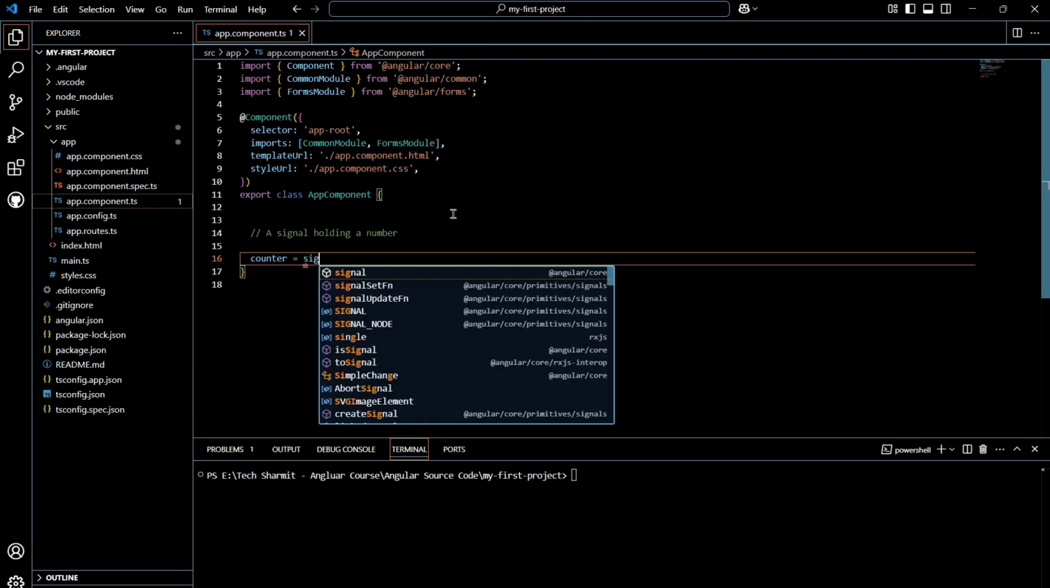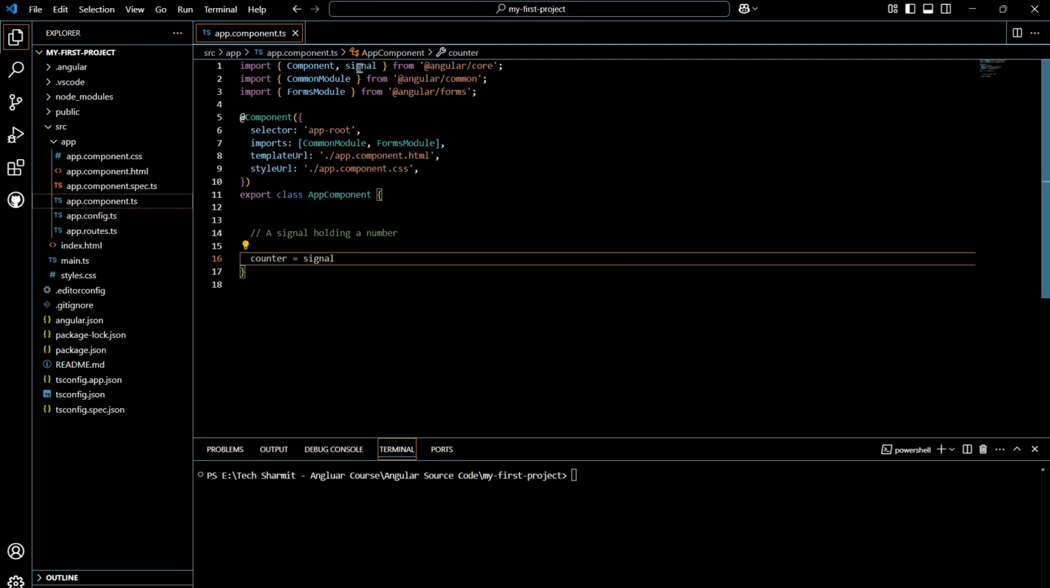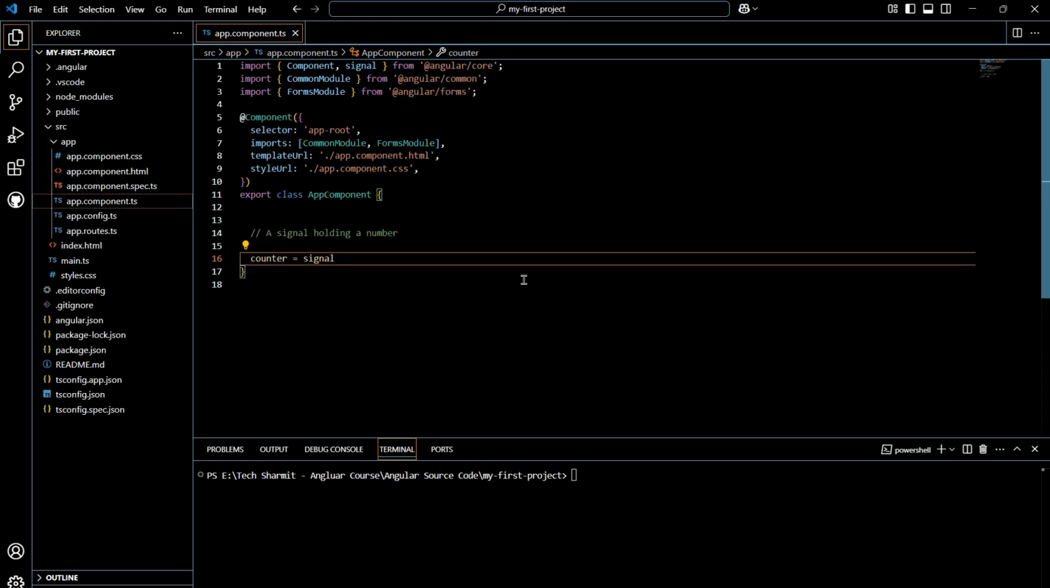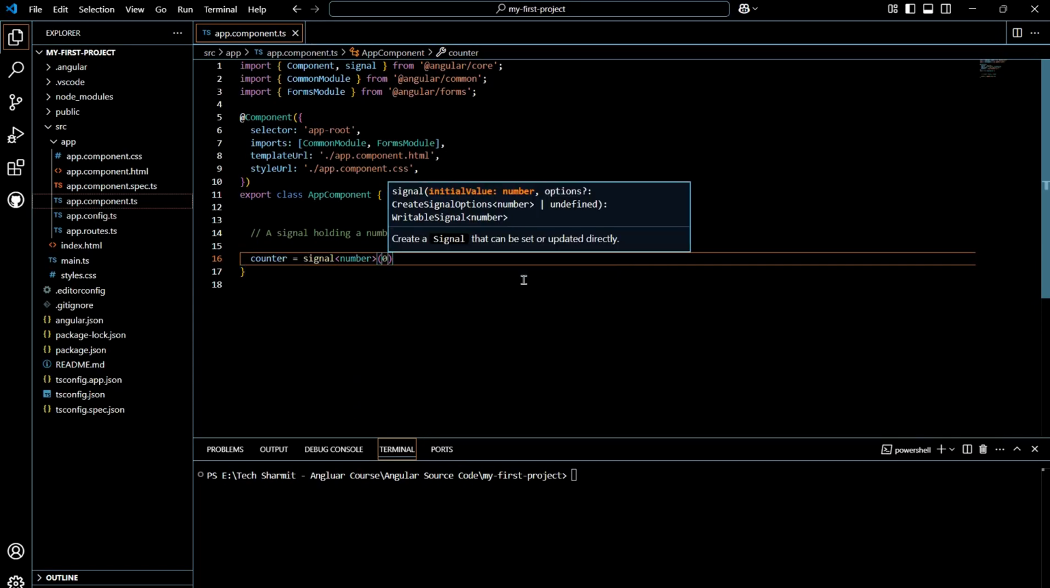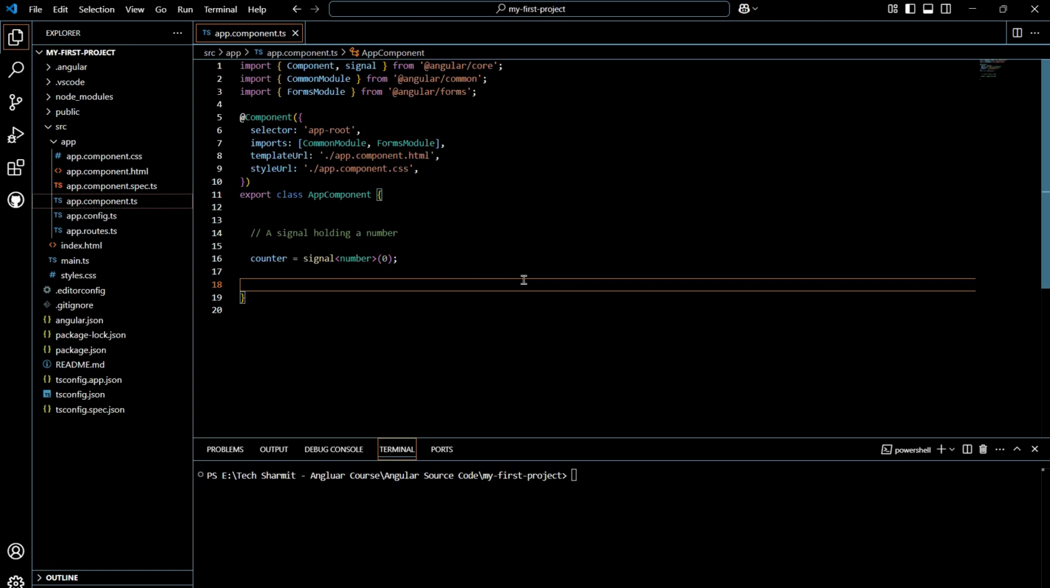equal signal. So remember one thing, this should be imported here. If I click enter, you can see it is automatically imported, but in your case if it is not imported, make sure to import it because without this it won't work. Okay, so we have imported this thing. Now you can define the type, let's say number, and here we will assign the value as 0. Perfect. So this signal is ready. This is a writable signal.